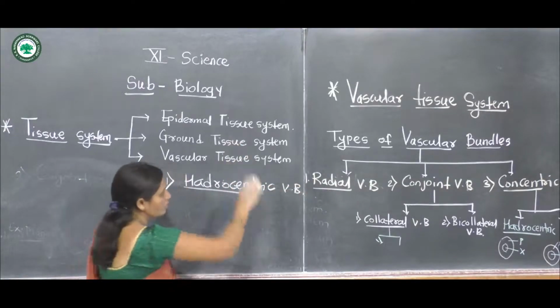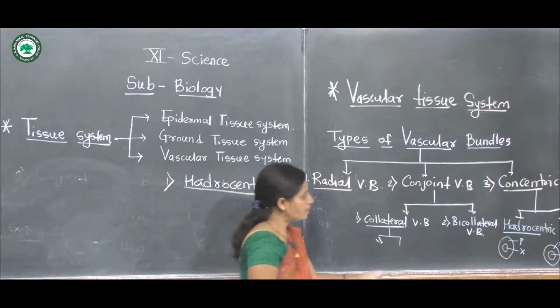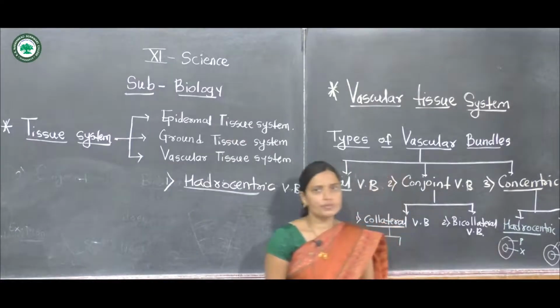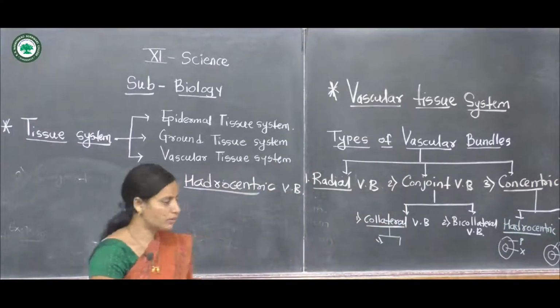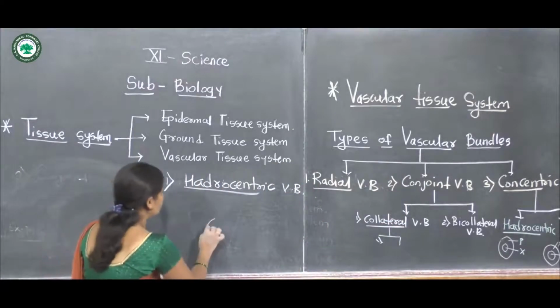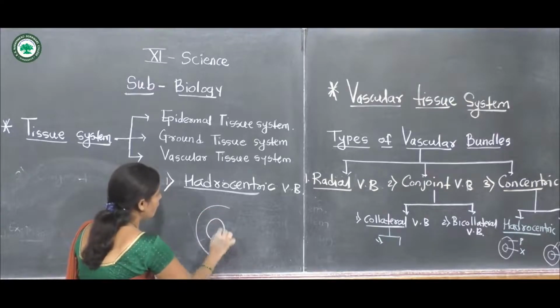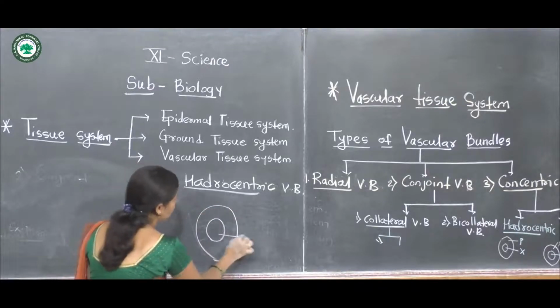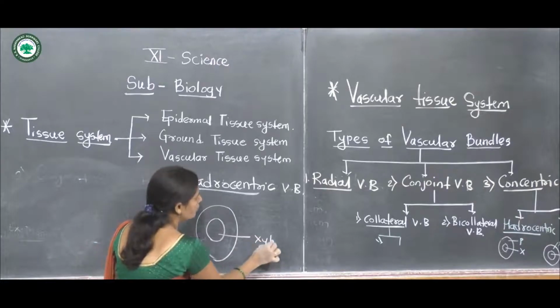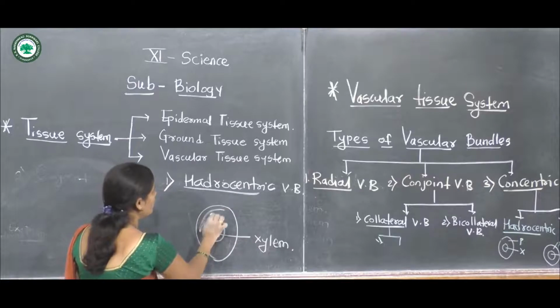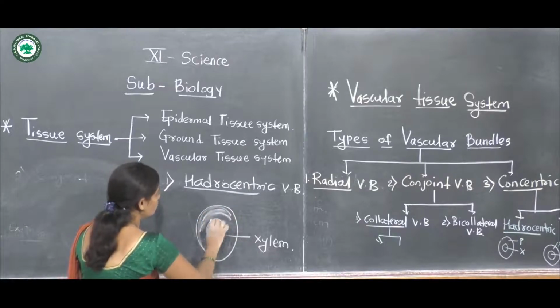In the structure of this heterocentric vascular bundle, the xylem is in the center and the xylem is surrounded by phloem. The xylem is in the center, the middle, and the other tissue, the phloem, is surrounding the xylem.